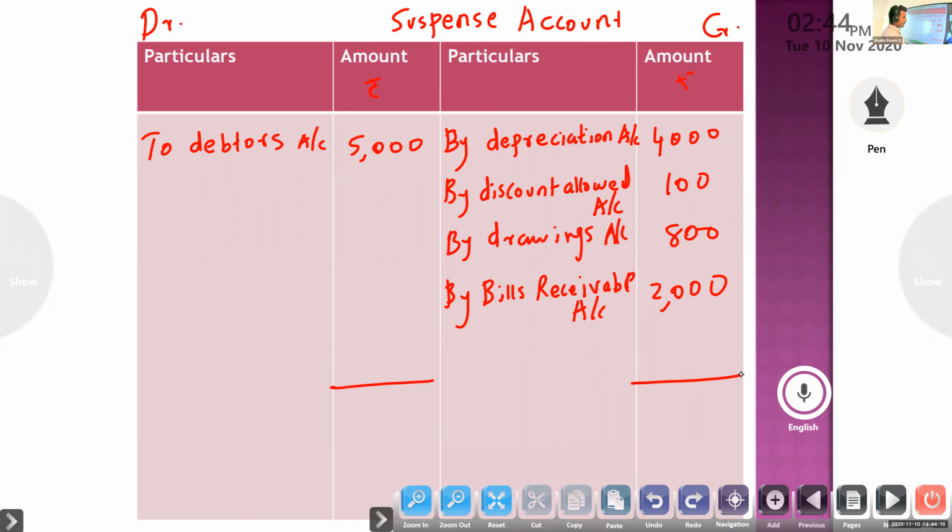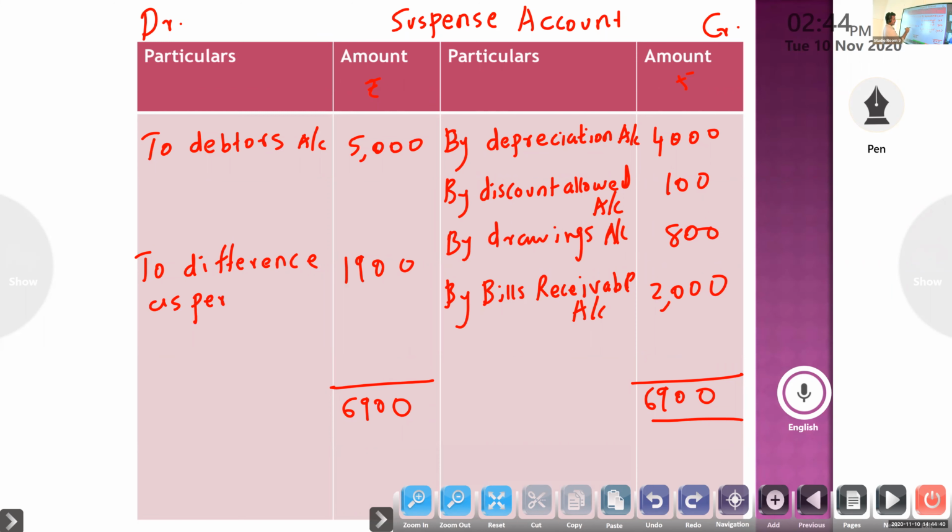Now you have to check which side is more, debit or credit. Credit side is more, 6,900. Balance amount 1,900. You have to write it as difference as per trial balance. If you put this amount, then the trial balance will be equal. This is the balancing figure.